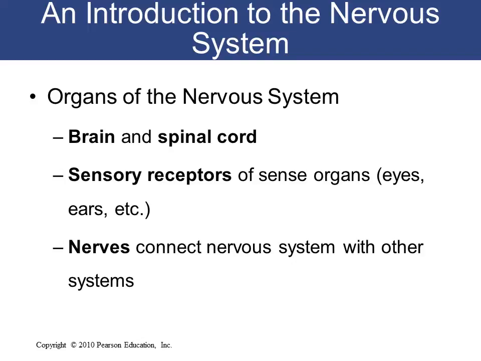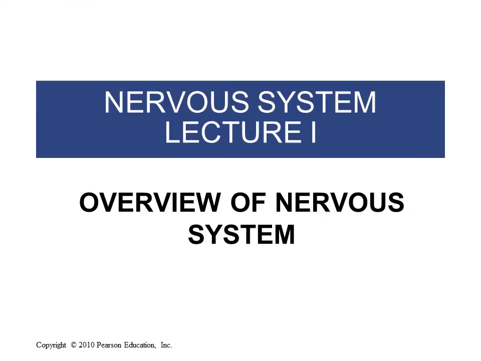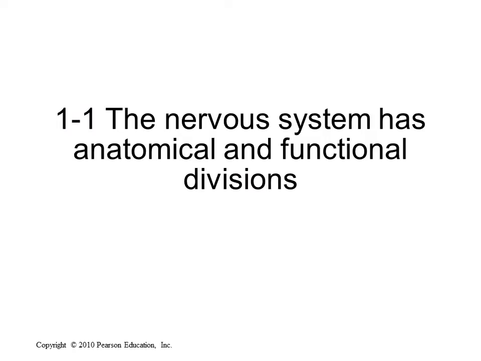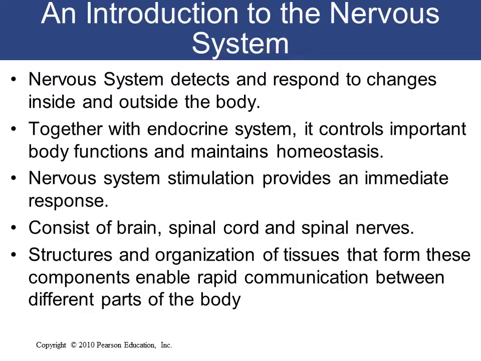We have the sensory receptors of the sense organs, which are the eyes and the ears, and nerves that connect the nervous system with other parts. Overview of the nervous system. Our first lecture will be the general overview of the nervous system. The nervous system has anatomical and functional divisions, which we will discuss in this lecture. The nervous system detects and responds to changes inside and outside the body, and its stimulation provides an immediate response. Together with the endocrine system, it controls important aspects of body function and maintains homeostasis.